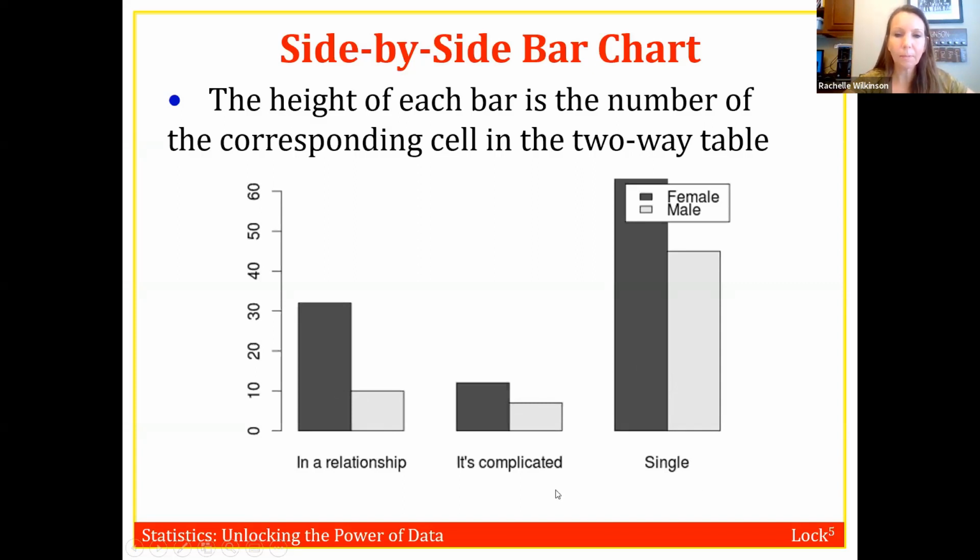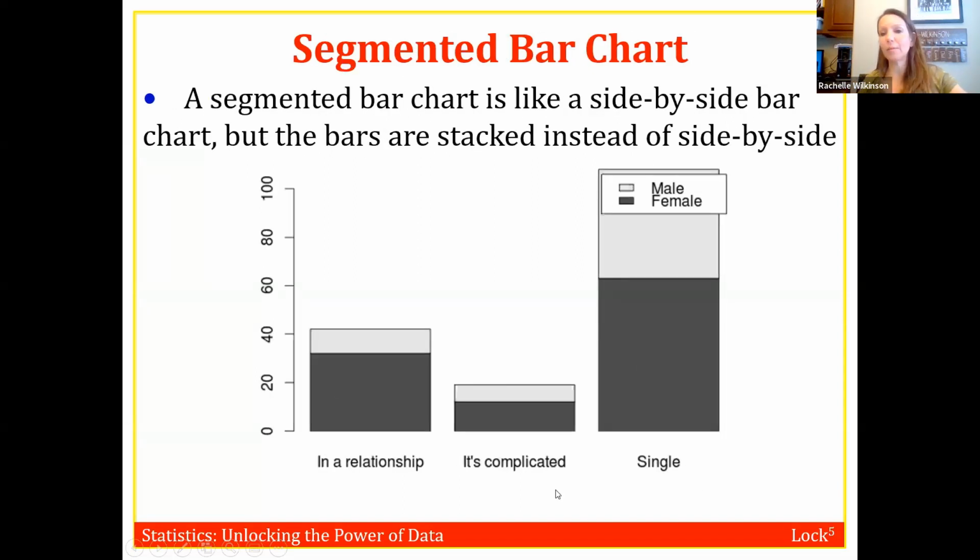This next one here, this one's a segmented bar chart. In a segmented bar chart, it's basically the same thing as the side-by-side bar chart, only instead of having 2 bars side by side, we just stack one of the bars on top of the other. So these are just stacked on top. And we're looking for the same thing. Again, the ratio of the black to gray here. And you can still see the same thing.